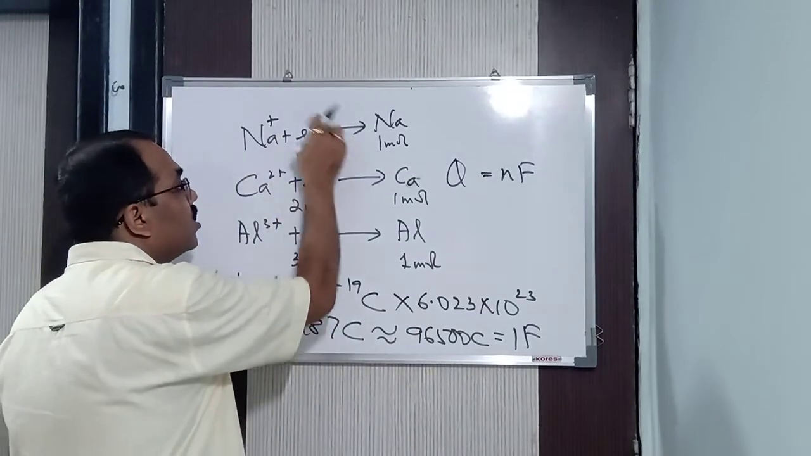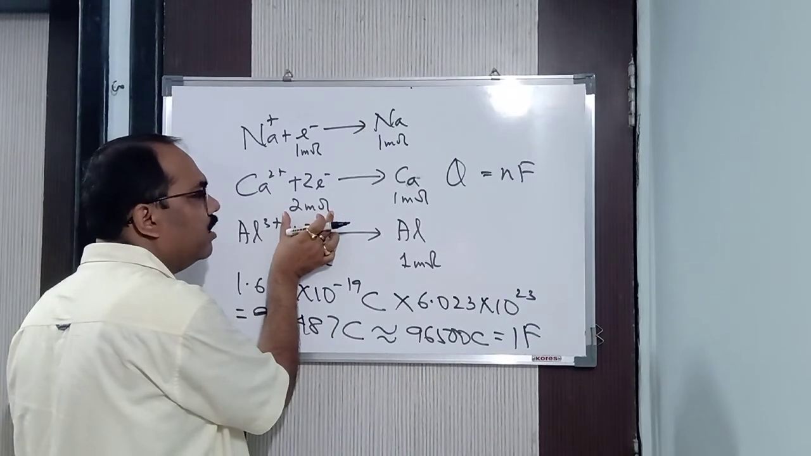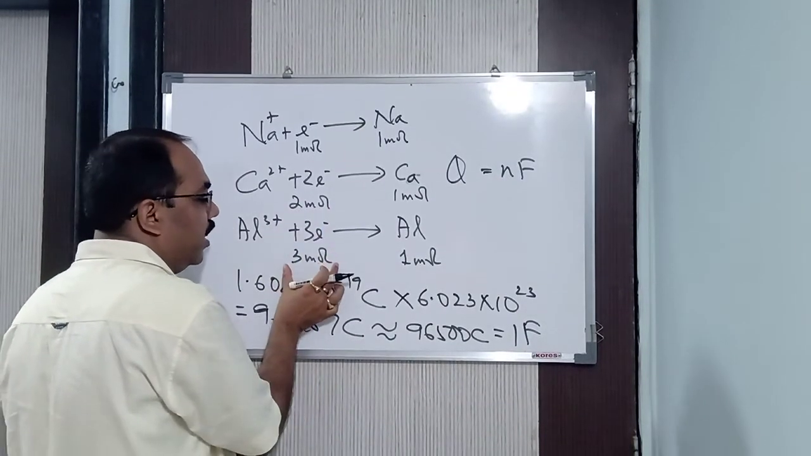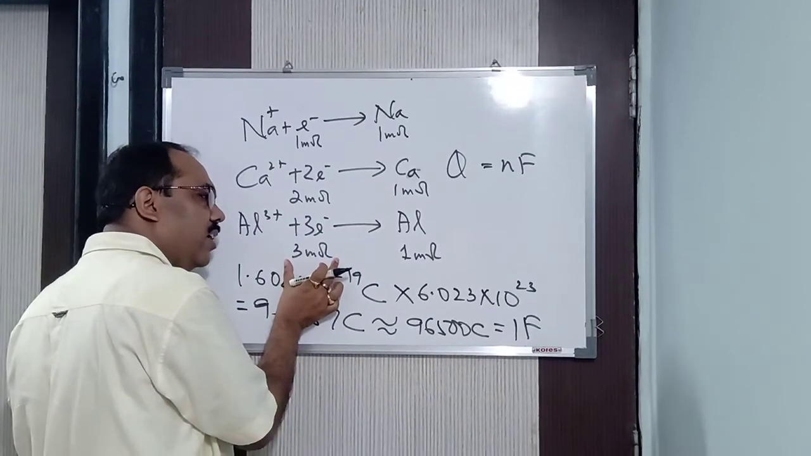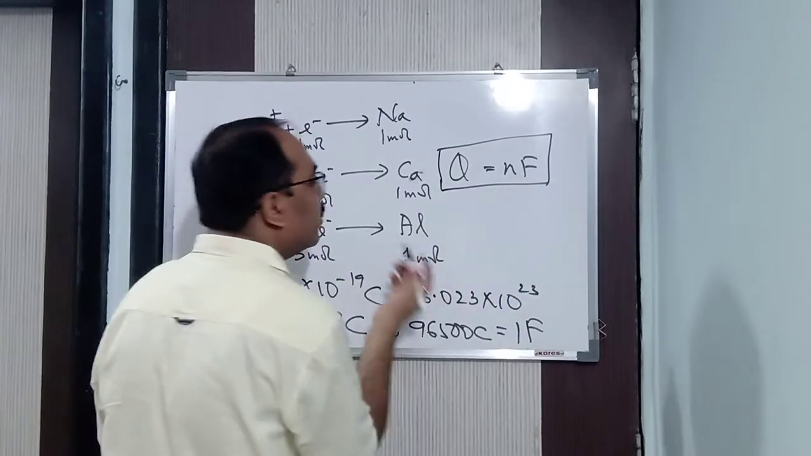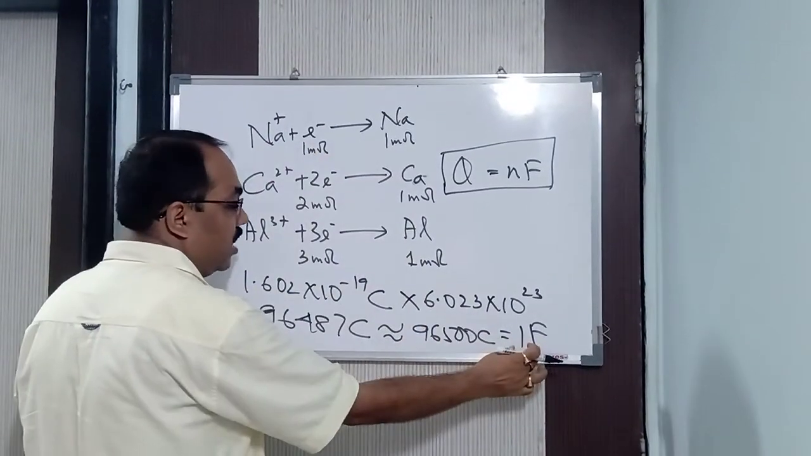The charge of 1 mole of electrons is how much? 1 Faraday. Here, how many Faradays do we get? 2 Faradays, so N is 2. Here it is 3 moles, meaning 3 Faradays, so the N value is 3. So hence we can say Q is equal to N into F. Here, F is what? The charge of 1 mole of electrons.